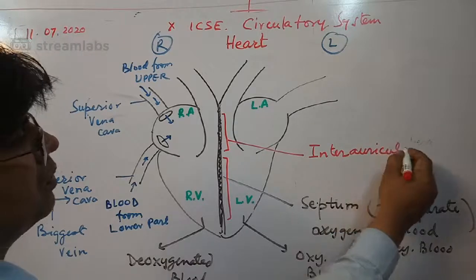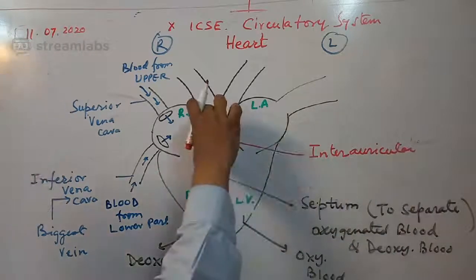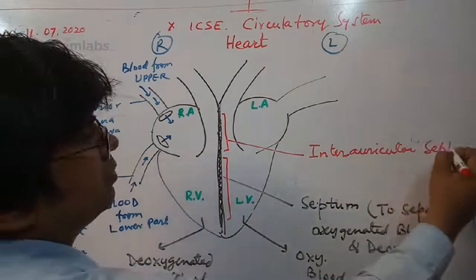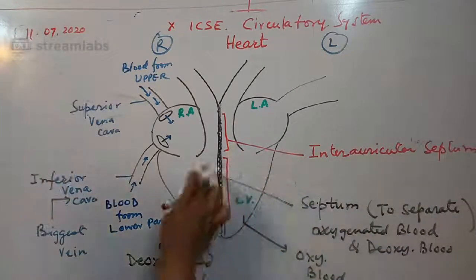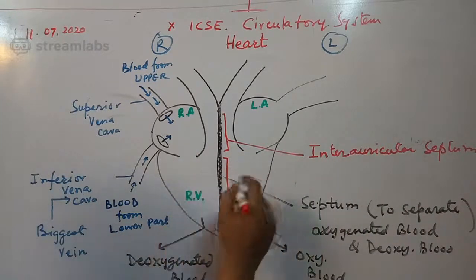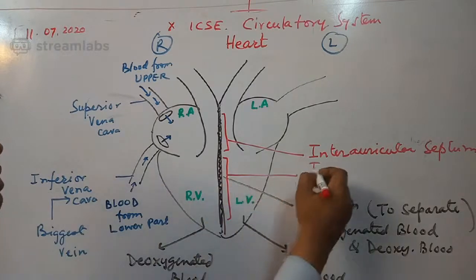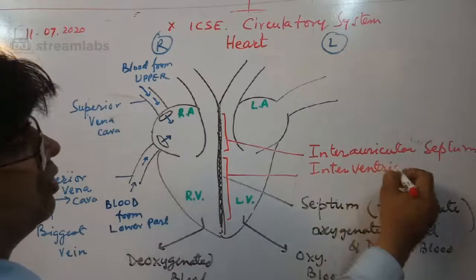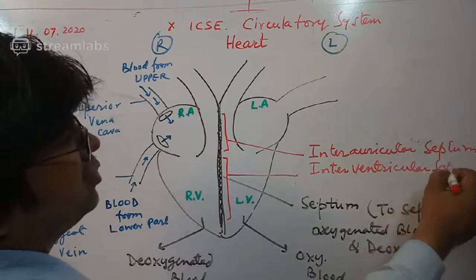This septum is between auricles, so it is called interauricular septum. And this septum is between ventricles, so it is called interventricular septum.